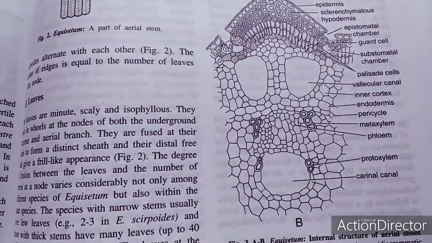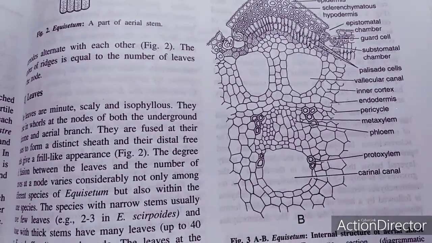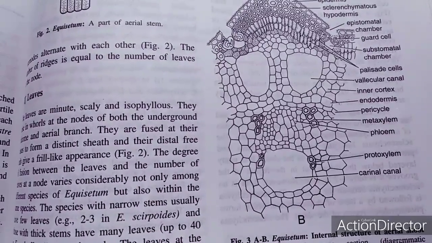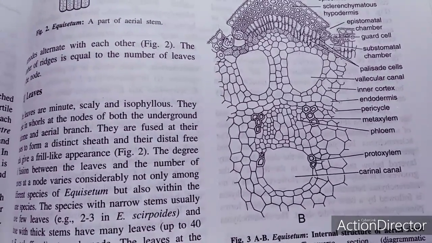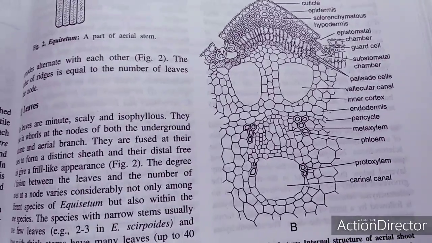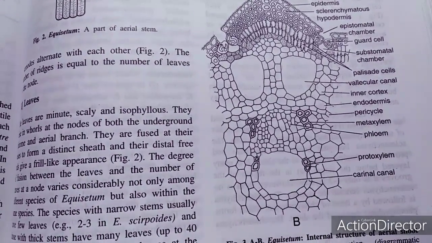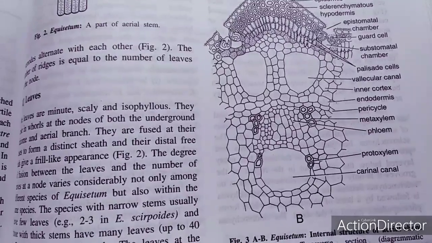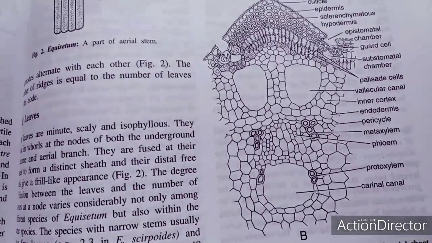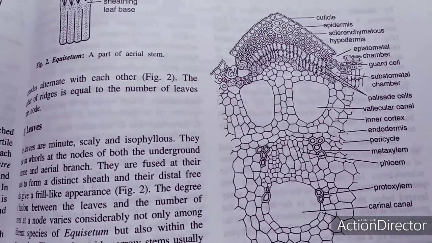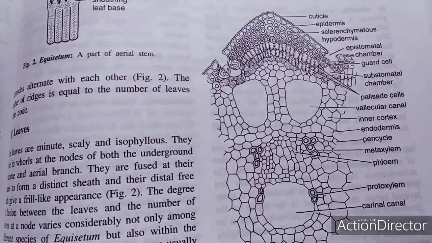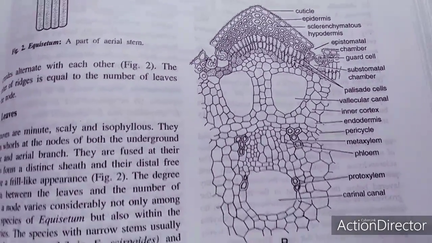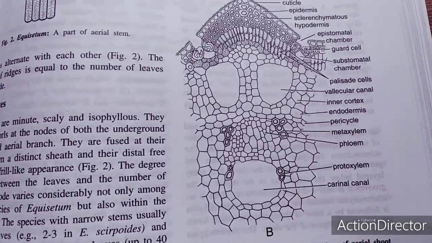The xerophytic characters are ridges and grooves, and also the outer and radial walls have a silica covering. Then the sunken stomata are also there, and the reduced scaly leaves. Then there is the sclerenchymatous layer, a hypodermal zone consisting of sclerenchyma, and the vascular system is well developed in this case. These are the xerophytic characters.